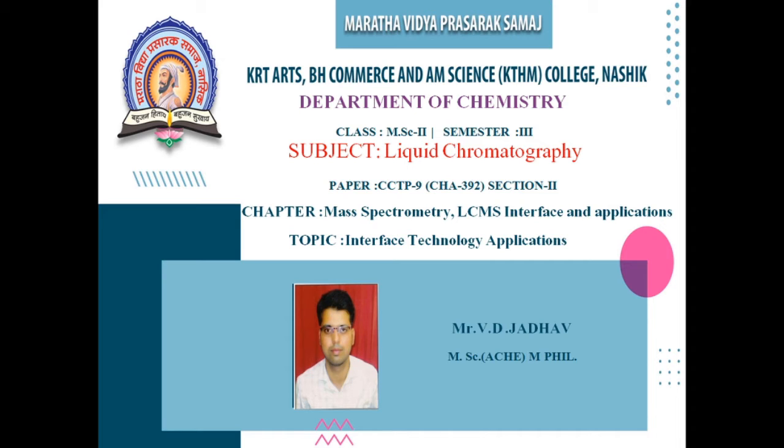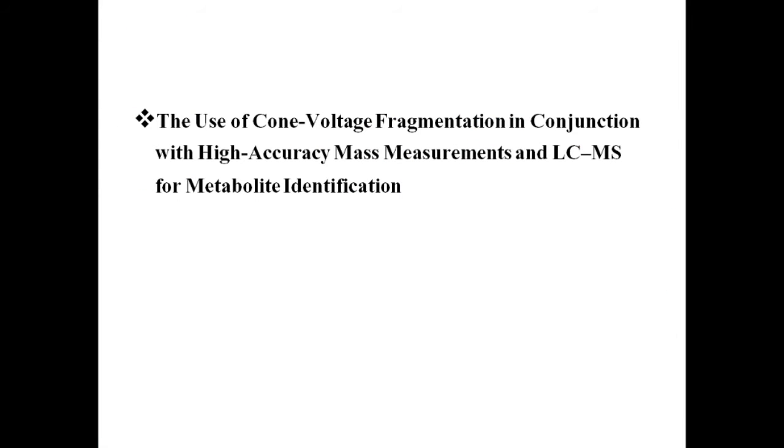Let us start today's topic: the use of cone voltage fragmentation in conjunction with high accuracy mass measurements and LCMS for metabolite identification. A slightly different use of accurate mass measurement in drug metabolism studies has been reported.